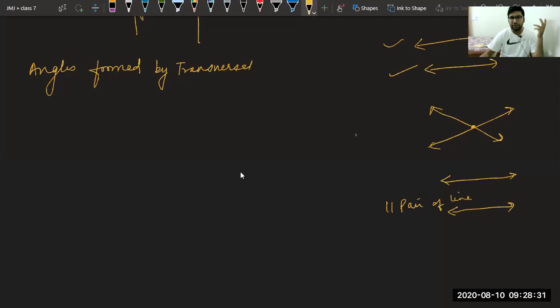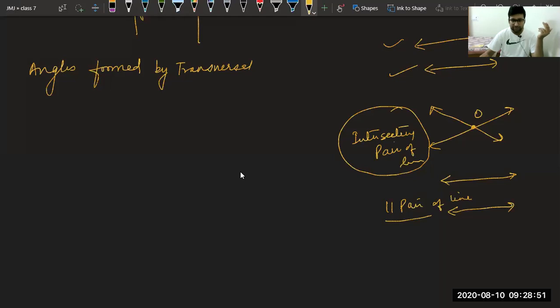This is intersecting pair of line. Only two cases are possible. Lavya, only two cases are possible. Either you have intersecting pairs of lines where two lines are intersecting at a single point, or you have parallel pairs of line like this.